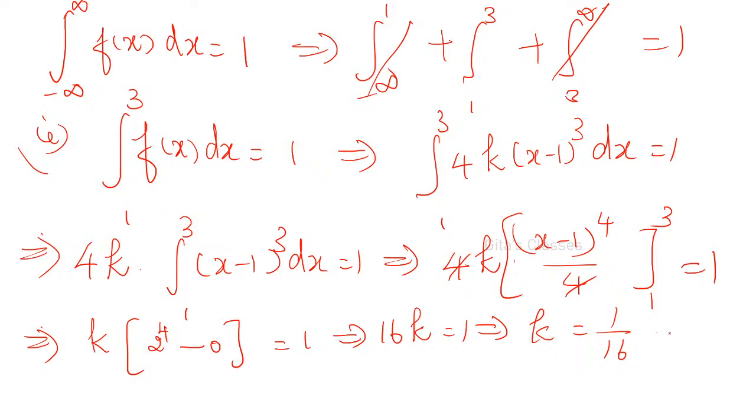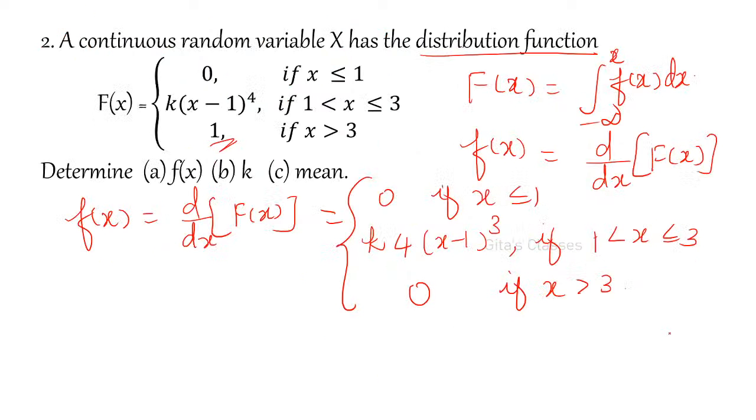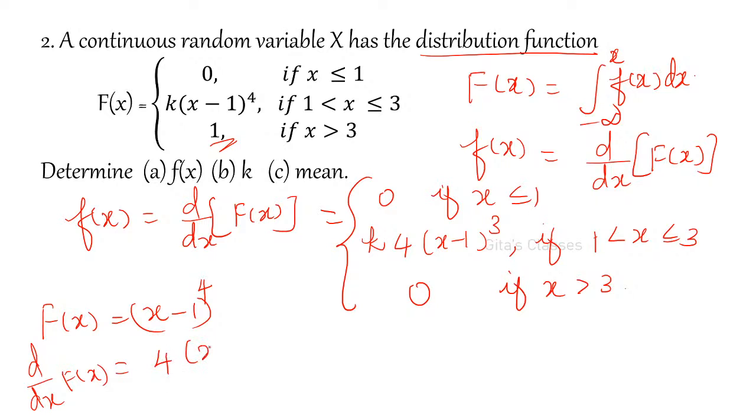How do we get 4k? See, what is capital F of x? It is (x minus 1) the whole power 4, with k there. Differentiate d by dx of capital F of x. So 4 into (x minus 1) the whole cube. Actually, if x power n is there, d by dx of x power n is n into x power n minus 1.